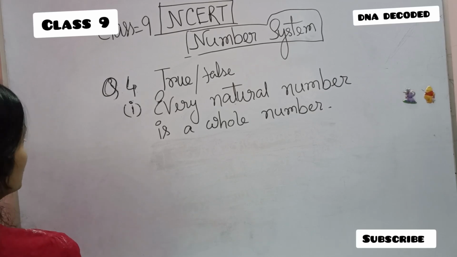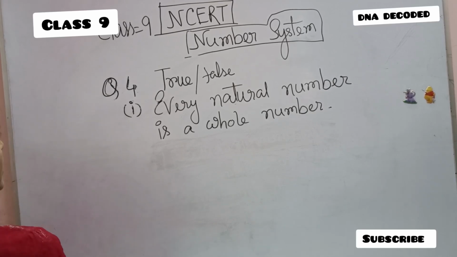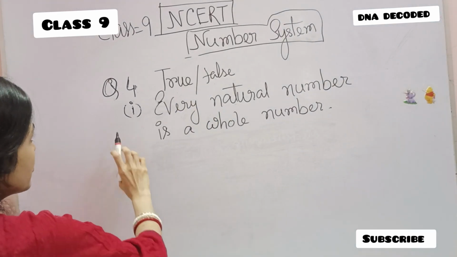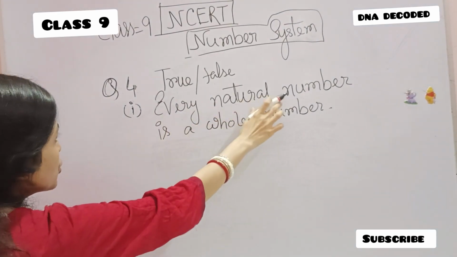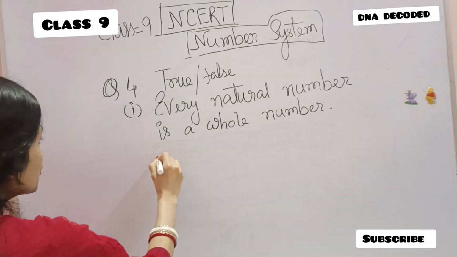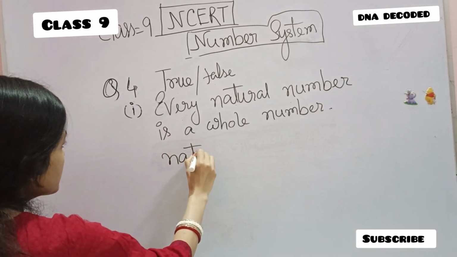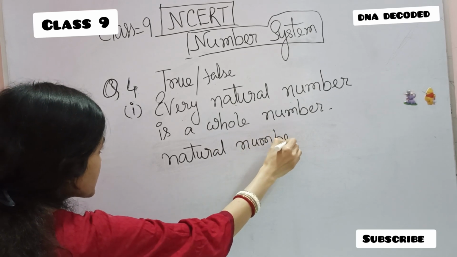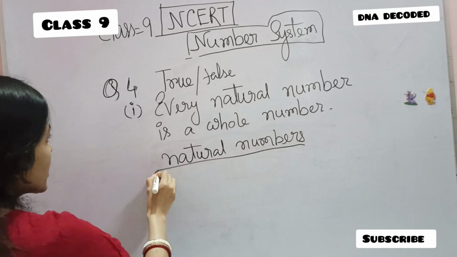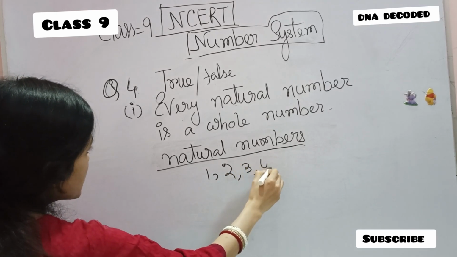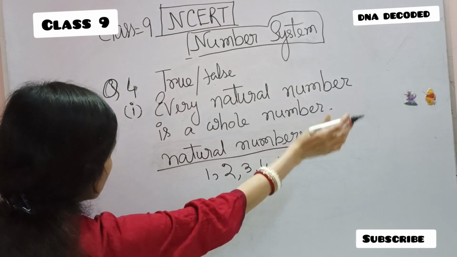Question number 4: you have to say whether the following statements are true or false. The first question is: every natural number is a whole number. So what are natural numbers? Except 0, all the numbers are natural numbers, and so on.